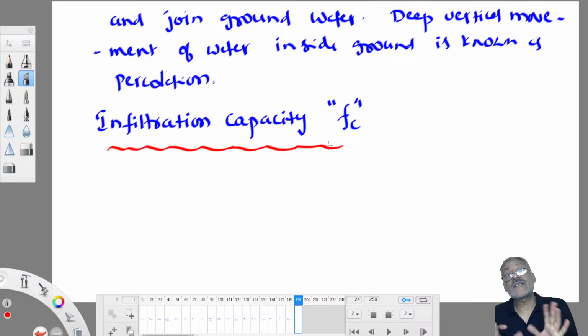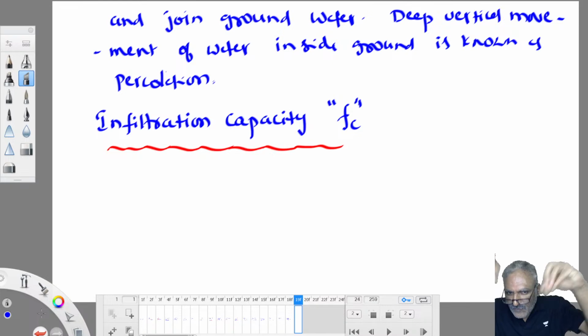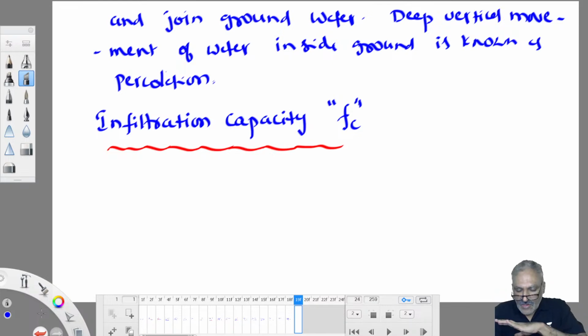So during that period it is not infiltration capacity. Infiltration capacity means the maximum rate at which soil is capable of absorbing water, when the ground is fully dry and heavy rainfall occurs over it. Rainfall is like the food, and soil remaining dry is like hunger. You are very hungry and your favorite food is offered, and you can't expect anything more than that. Exactly the same way.